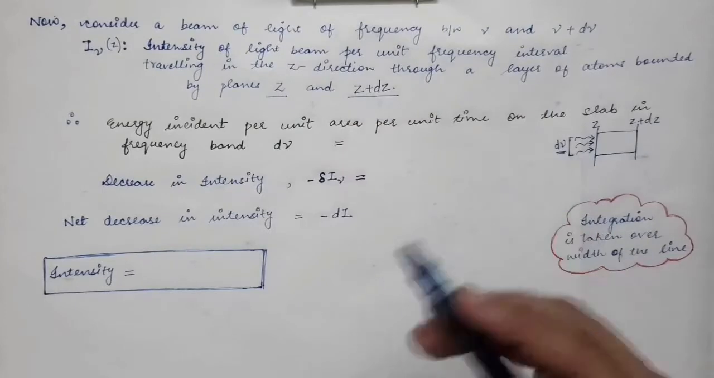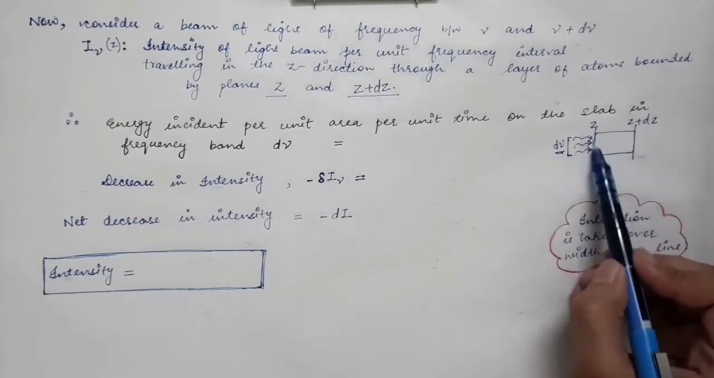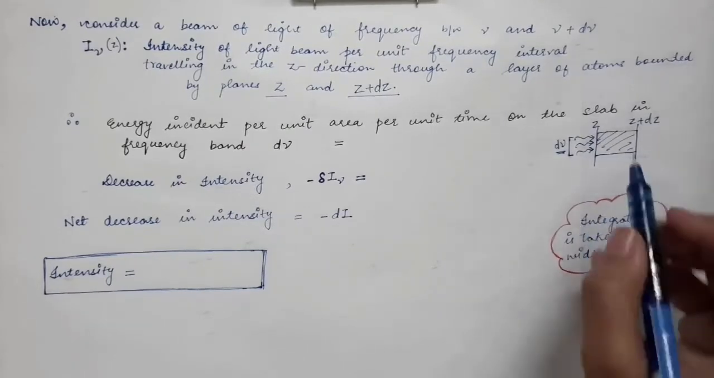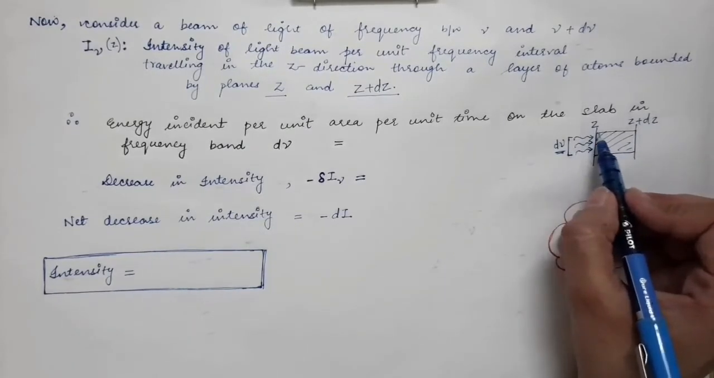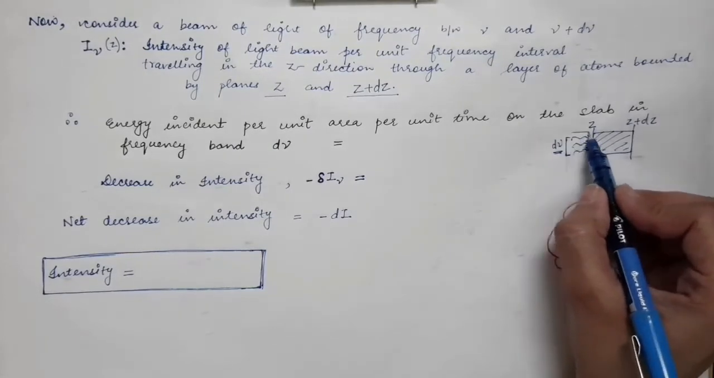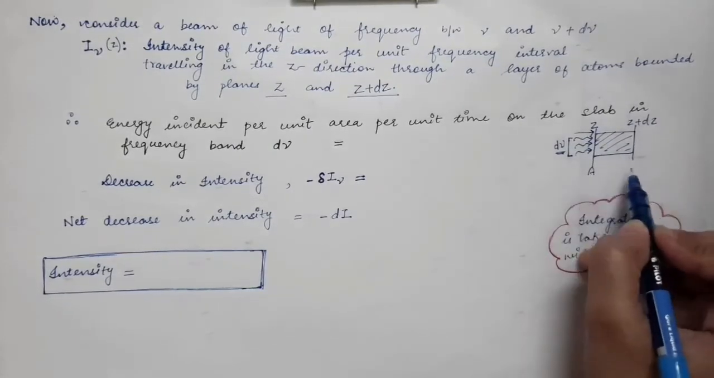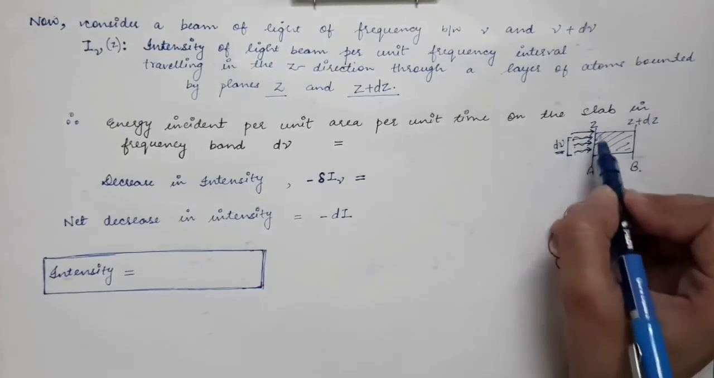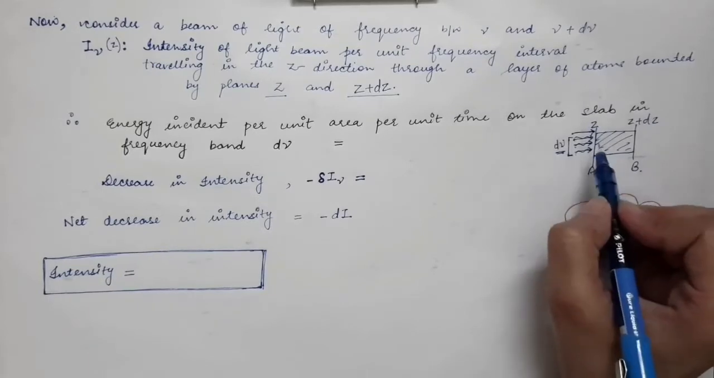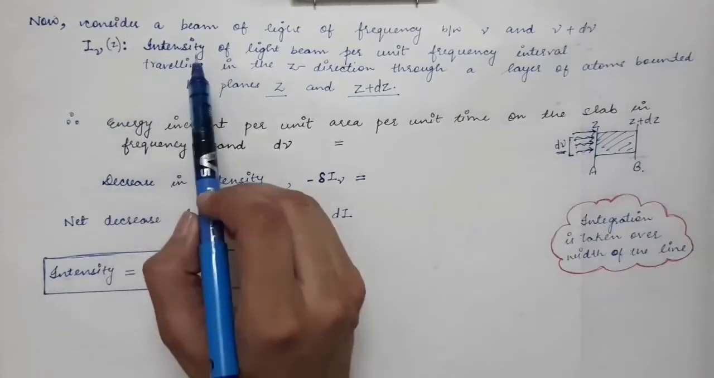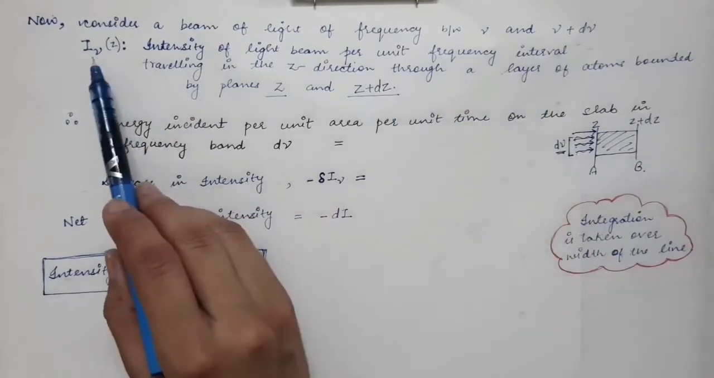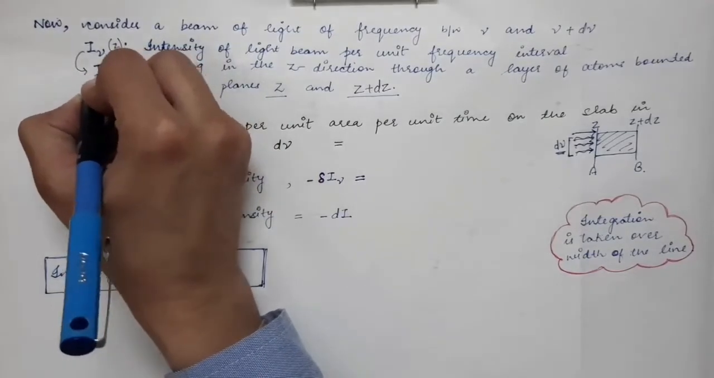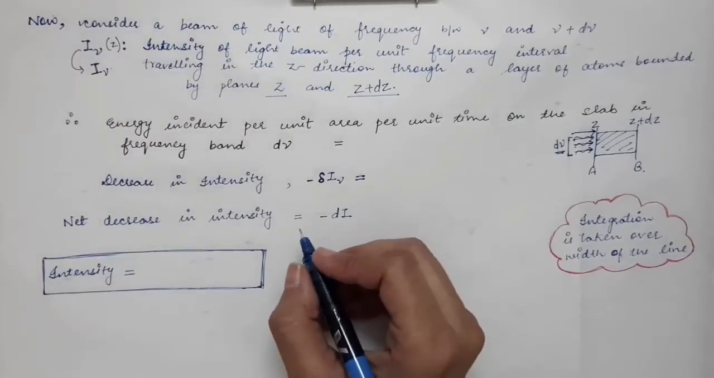In the previous page, we had taken a slab, a section of thickness dz. And what was the intensity of the light per unit frequency interval which was falling at this point? We considered this point A and this was the point B. The intensity of the light which is falling at this plane A is given by I nu z. So intensity per unit frequency interval is given by I nu z. We can just represent it by I nu for simplicity.